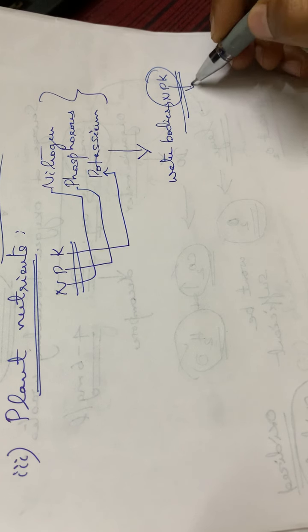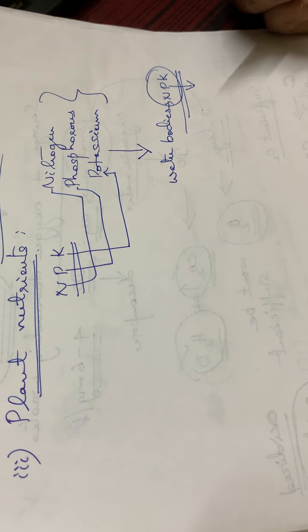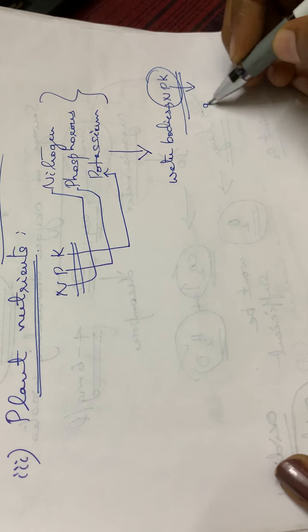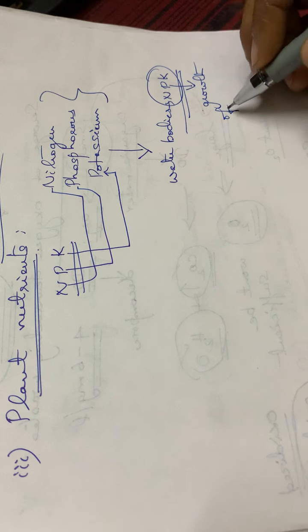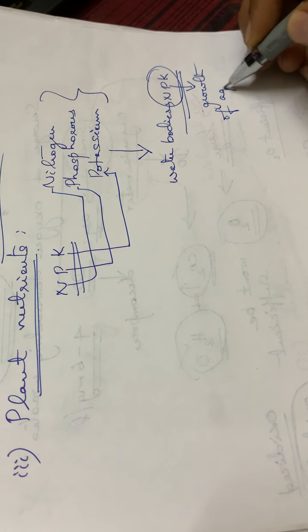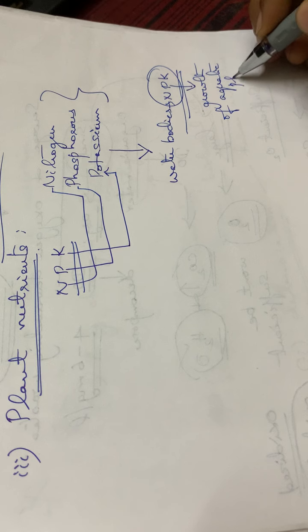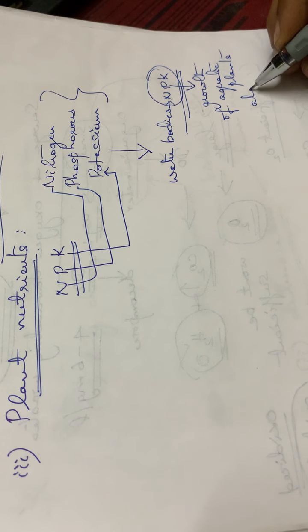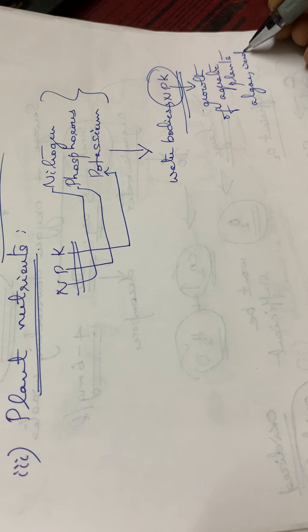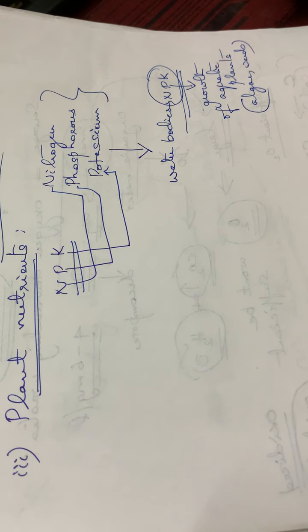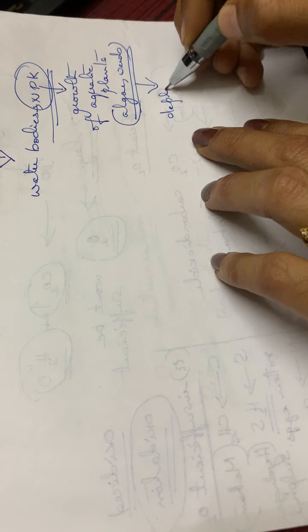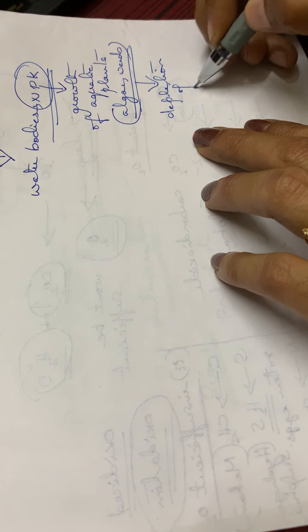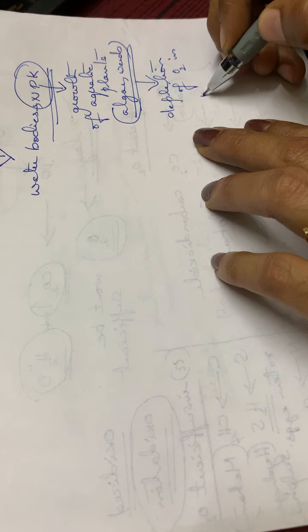As a result of these NPK mixtures in the water bodies, what happens? It helps the growth of the aquatic plants, just like algae, weeds, etc. These will grow so fast, and this causes the depletion, the decrease in the level of oxygen in that particular water body.